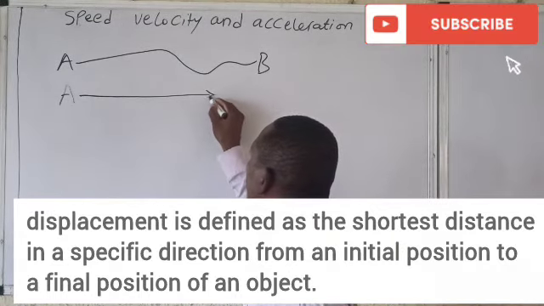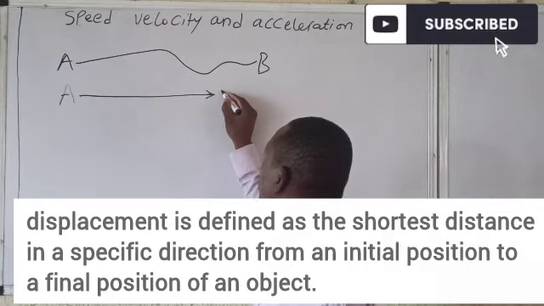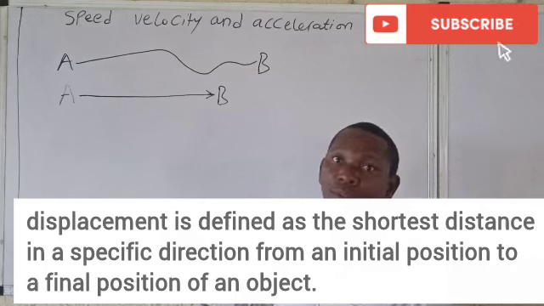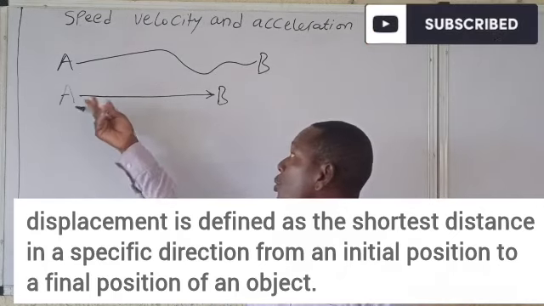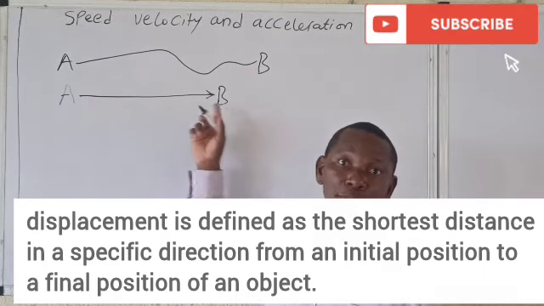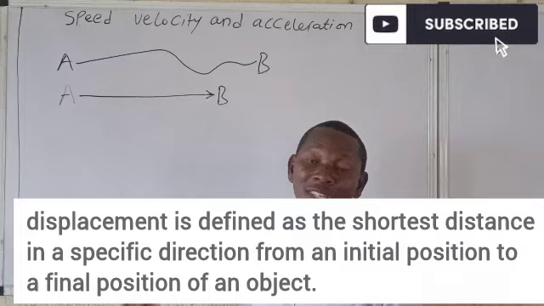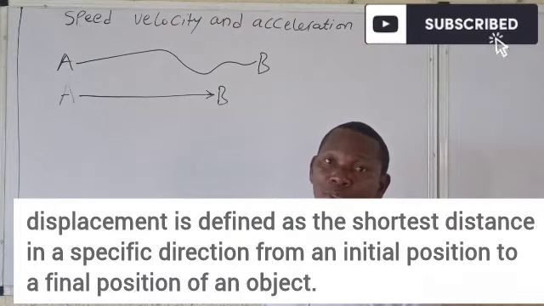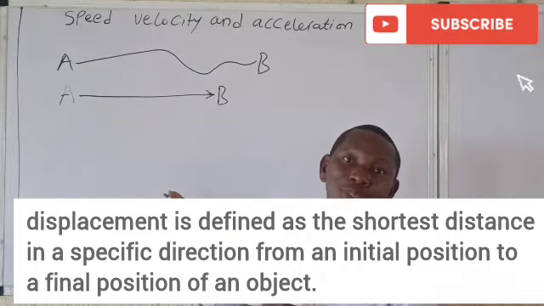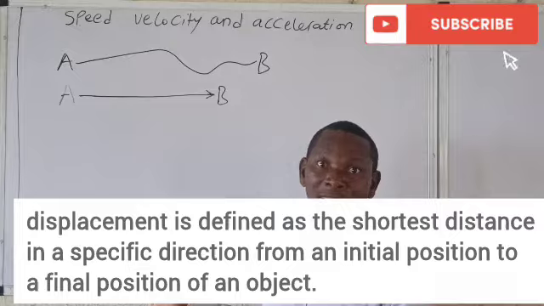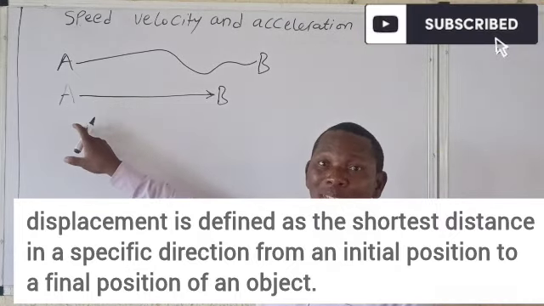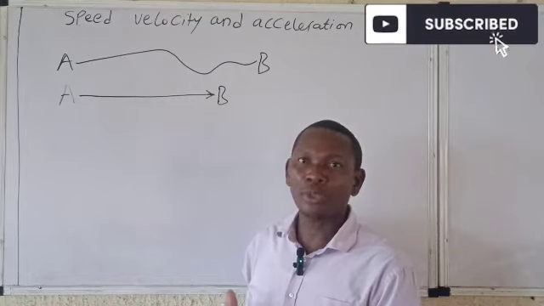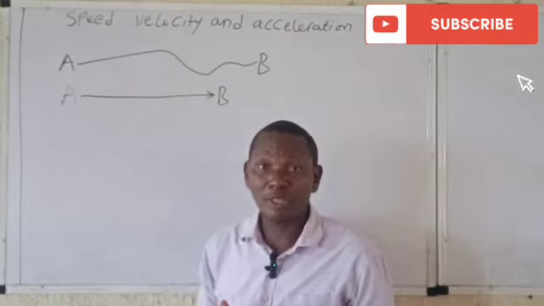Now, what about if I move from a point A eastward? See, this arrow is indicating the direction to a point, what? B. Now, in this case, I'm concerned about the direction. So the total length from point A to point B, with regard to the direction, in the particular direction, is called what? Displacement. So distance is the total length without regard to direction, while displacement is distance in a specified direction. You're concerned about what? The direction.